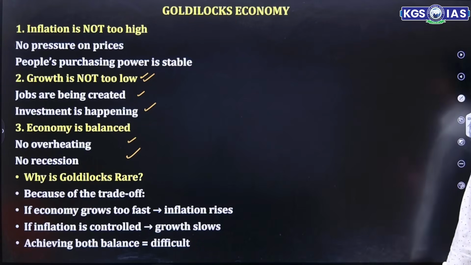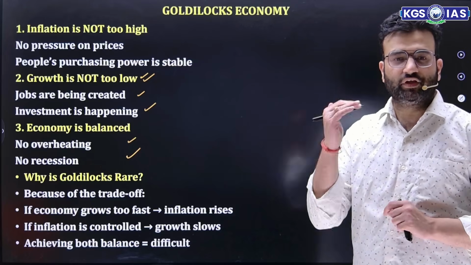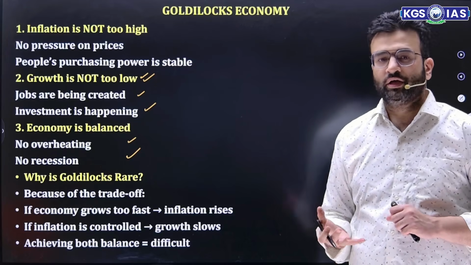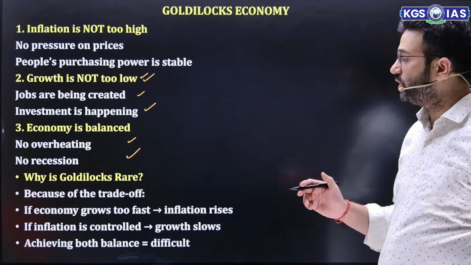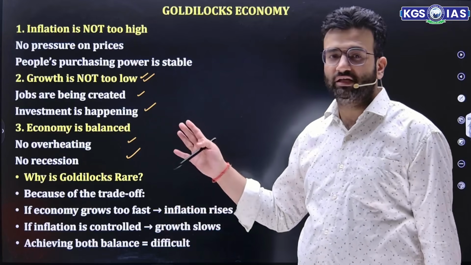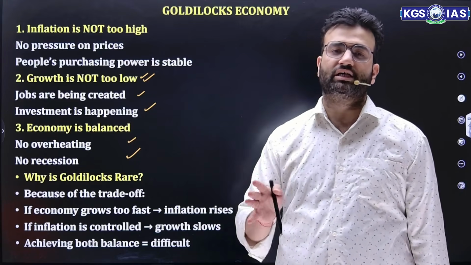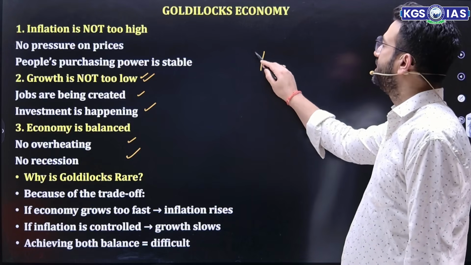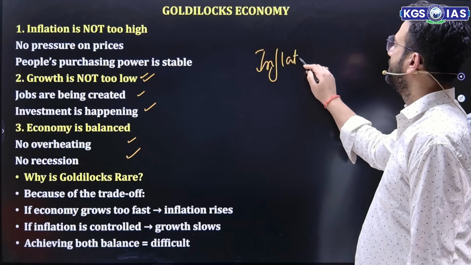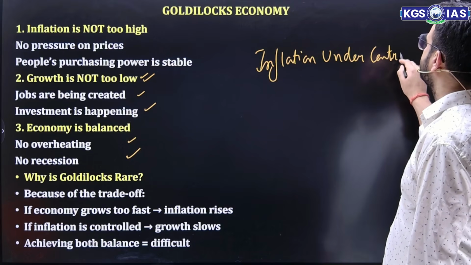So why is this Goldilocks rare? Because of the trade-off. If the economy grows too fast, inflation increases. If inflation is controlled, growth slows down. As a result, it will also lead to a recessionary trend in future. So achieving both, having a balance of no overheating and no recession, is rare. That's why it is considered a Goldilocks economy. So remember this: a Goldilocks economy simply means inflation is under control.